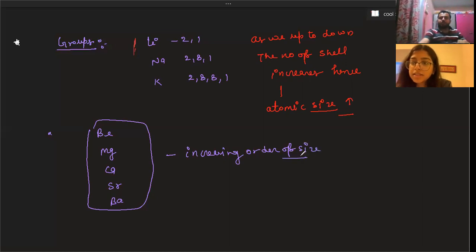Firstly, if you want to write the electronic configuration, you can, but it is not mandatory.